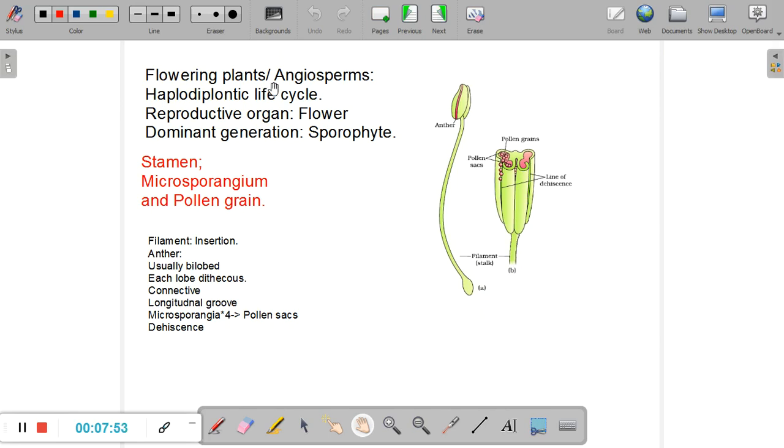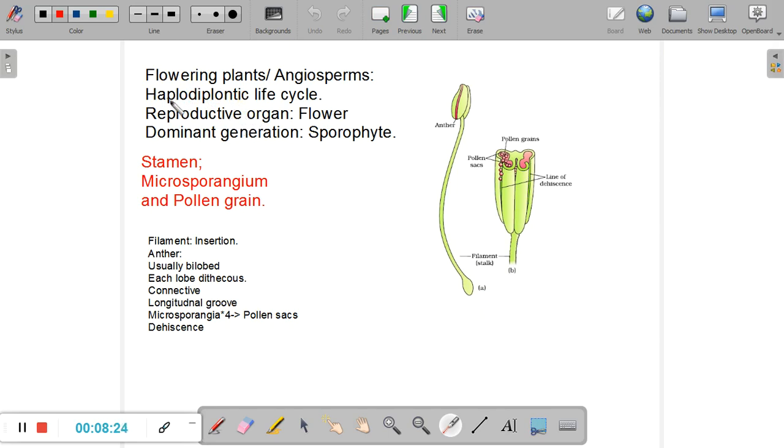And we will only study angiosperms at your level to understand reproduction. We will not study gymnosperms or pteridophytes or any other forms of plants. Now angiosperms, basically all the plants, exhibit a haplodiplontic life cycle. What do we mean by haplodiplontic life cycle? This means they have a multicellular haploid form, and they also exist as a diploid multicellular life form.